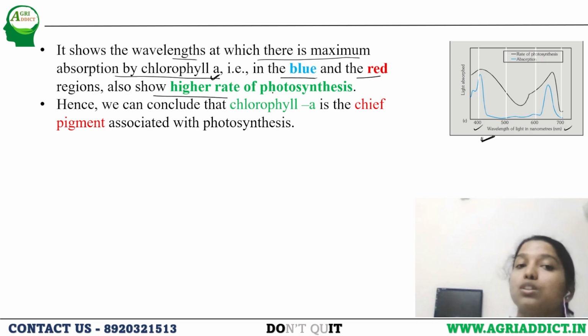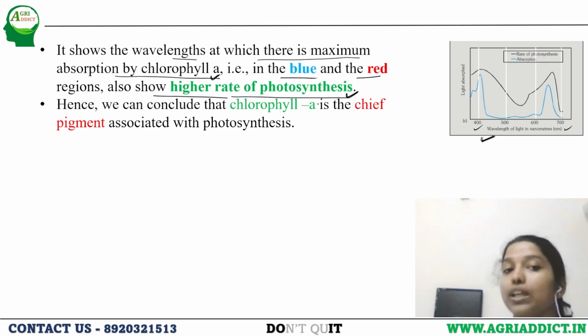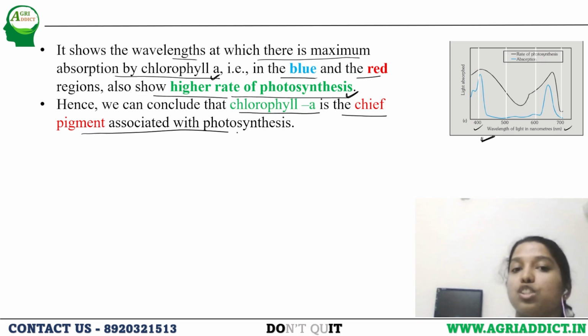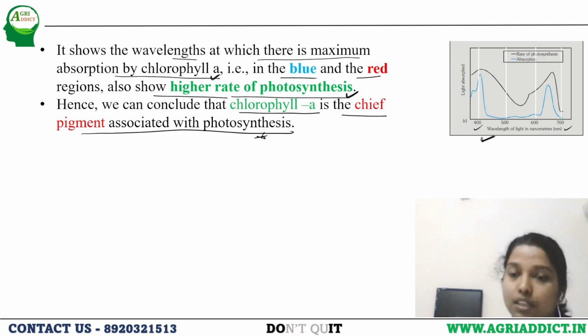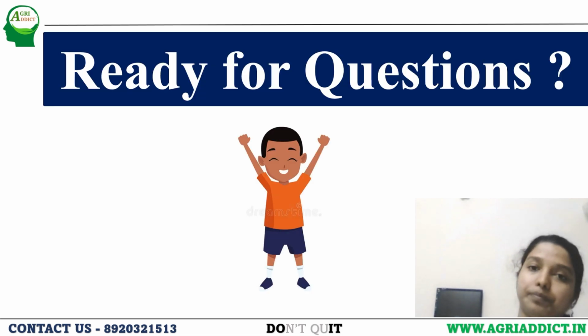It also shows a higher rate of photosynthesis in that region. Hence, we can conclude that chlorophyll A is the chief pigment associated with photosynthesis, because wherever chlorophyll is getting more absorption of light, there we are getting a higher rate of photosynthesis.